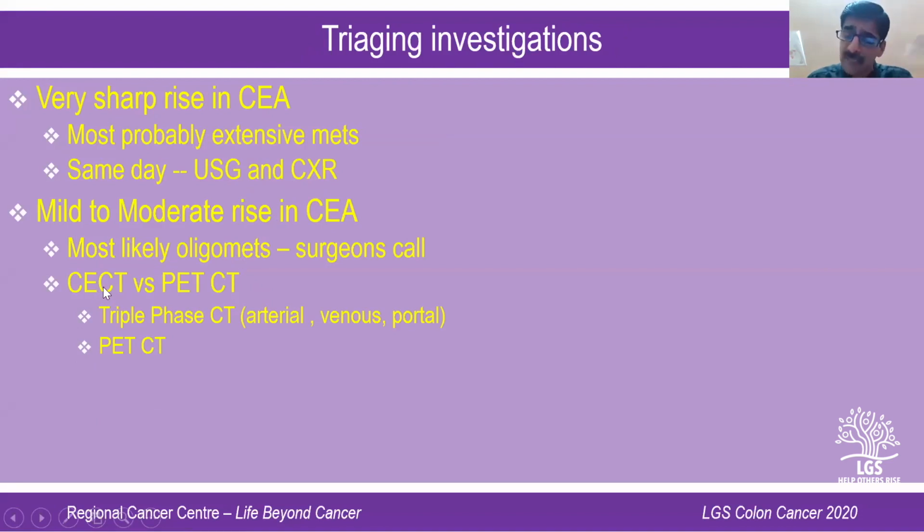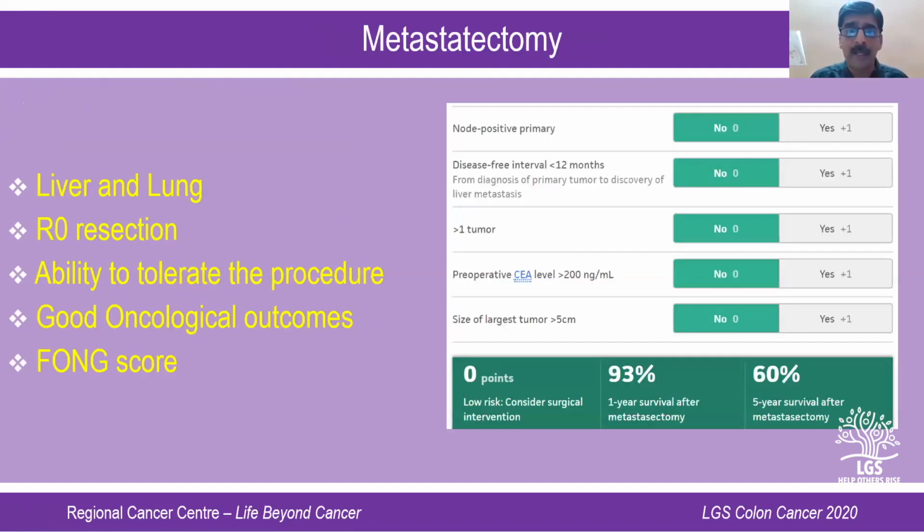So if the rise is very high, for example, a patient had a CEA of 5 last month, and this month it is 25 or 30, then you're expecting multiple liver mets and multiple lung lesions. So you can start with ultrasound and chest X-ray. But if 5 has only gone up to 11, then it's a small rise, but a significant rise. Then you have to go by CECT and PET scan. And most of the time we go by the PET CT to look for lesions outside the liver and outside the lung also.